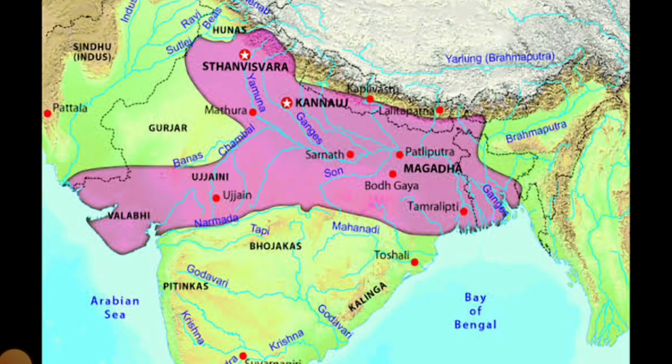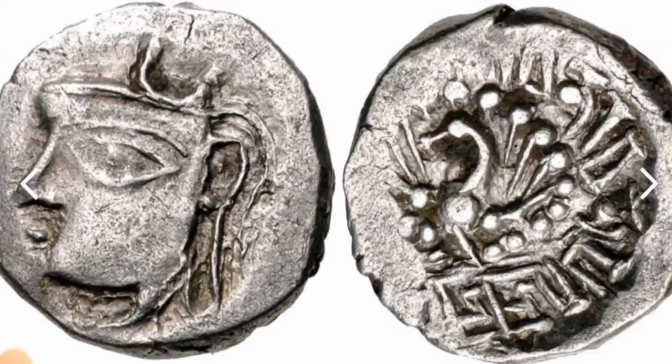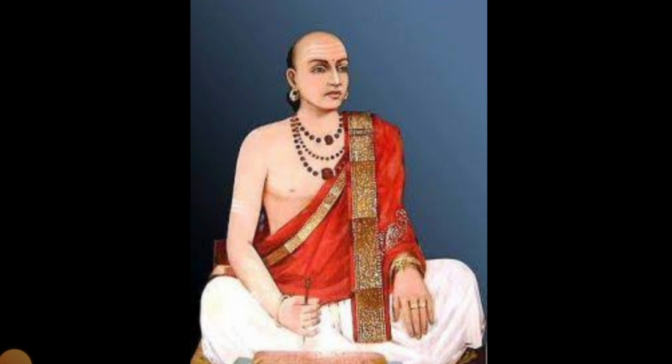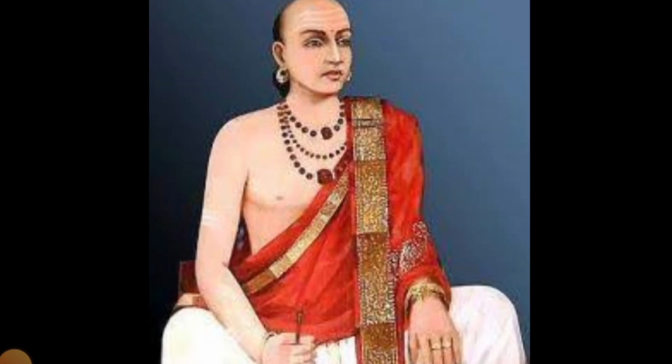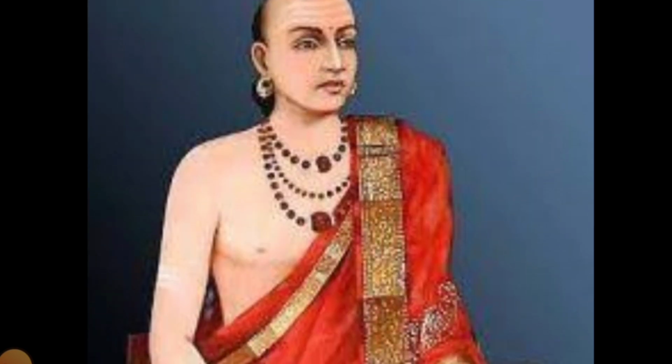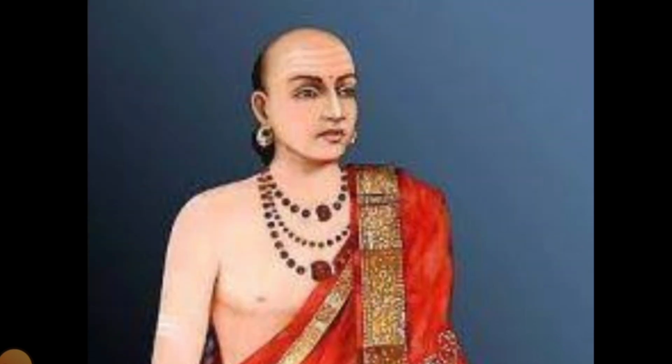So this is Harshavardhana, and some of his contemporaries were Ban Bhatt. So I'll show you. This is Ban Bhatt. He was a scholar and a writer during the reign of Harshavardhana. Harshavardhana supported many scholars, writers, poets, etc. He was a patron of art and education. So this is Ban Bhatt.